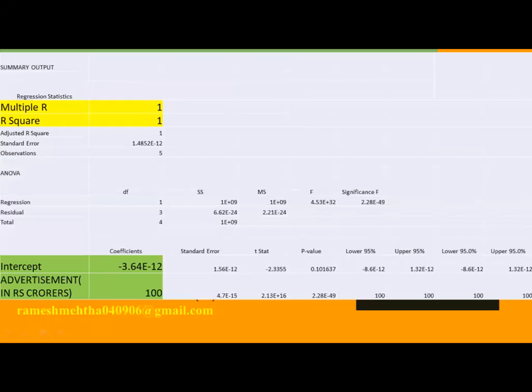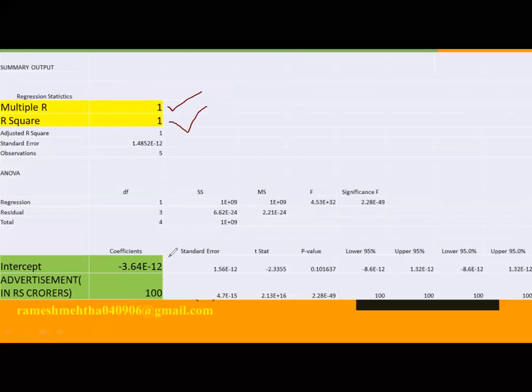Yes, sir. Okay. Now, this is the output which you have got, which I have taken from Excel to my PPT. Please remember 1, 2, 3, 4 are the things which I am going to deal with today. These two things are very important, but because of time constraint, I will not be able to take them. But I can explain that this is converted into 100%. There is a formula for this. It will take at least 15-20 minutes, so we will not calculate here, but in the next class, whenever I get a scope to teach you. So 1 is equal to 100%.